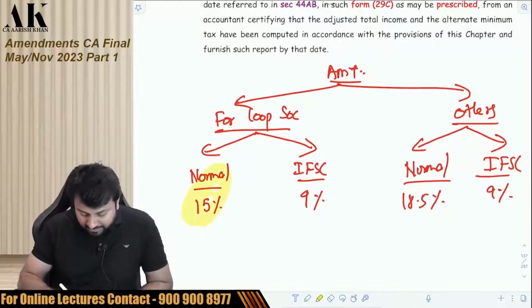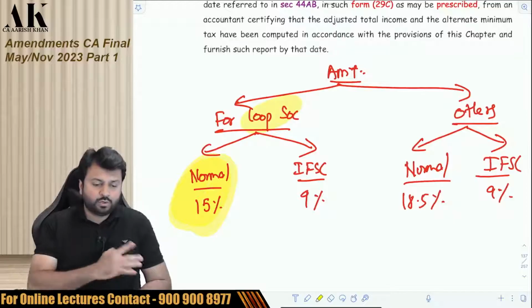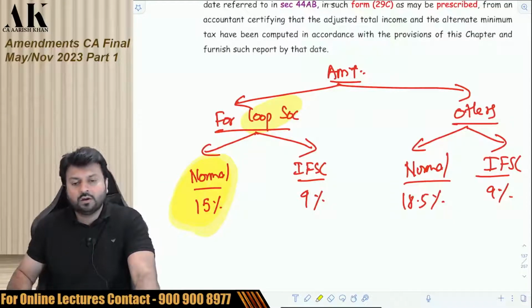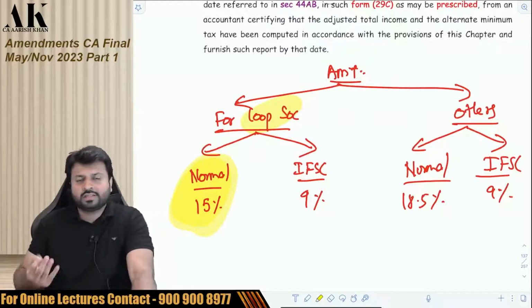So what is the amendment? The amendment is only this much. That is, for cooperative society, the normal case, it will be 15% instead of 18.5%. Just check it once and then we'll move ahead with the next one. Or you can take a photograph of this or write it down, whatever you want to do. Pause the lecture and write it down.